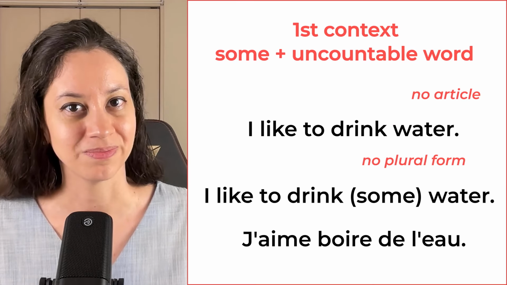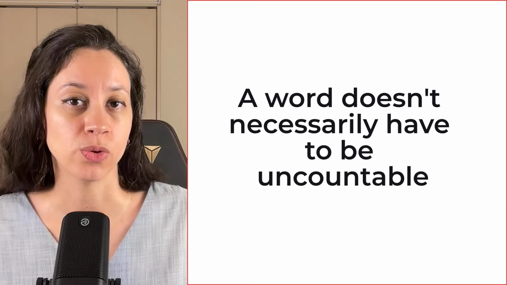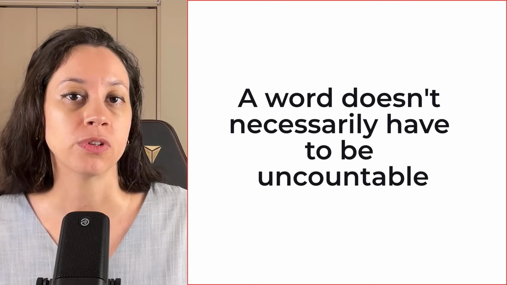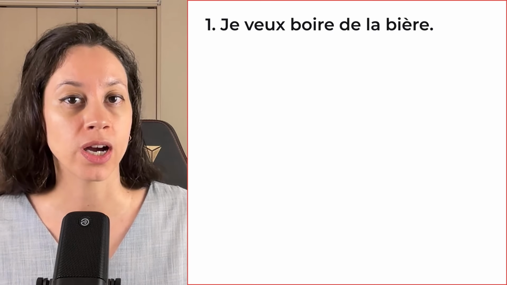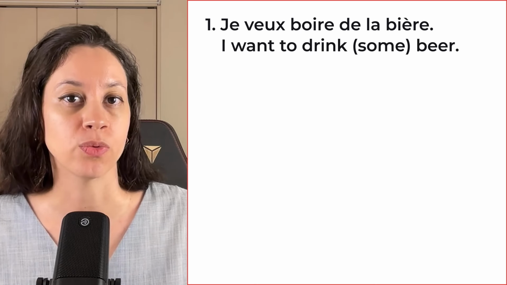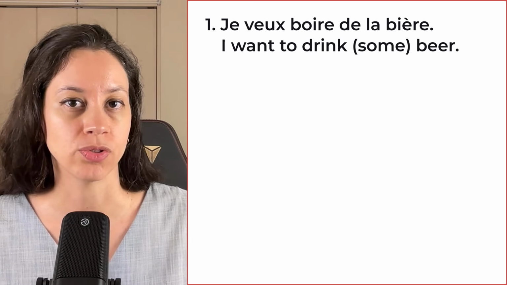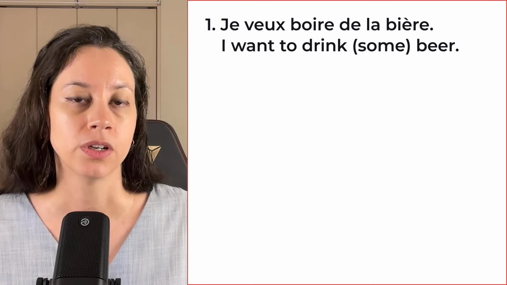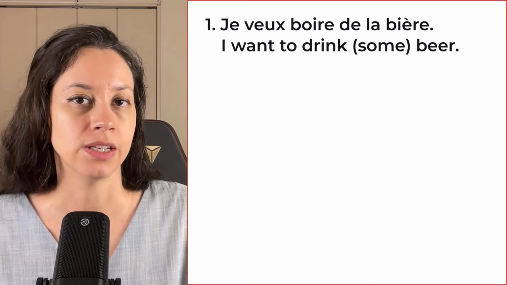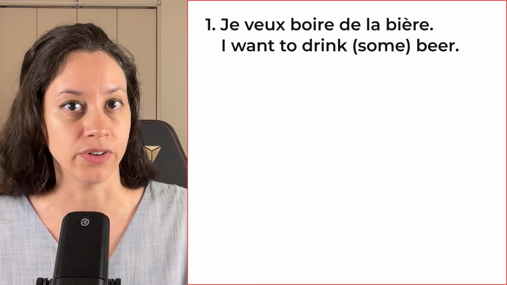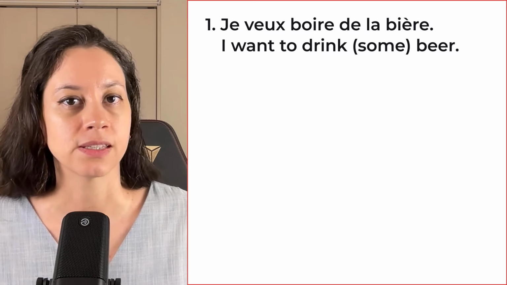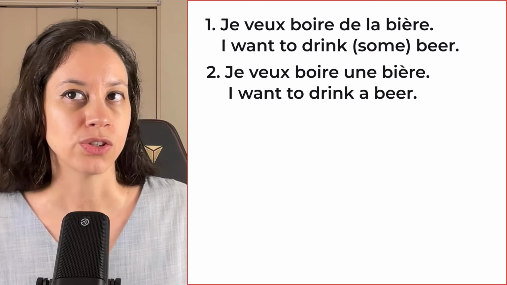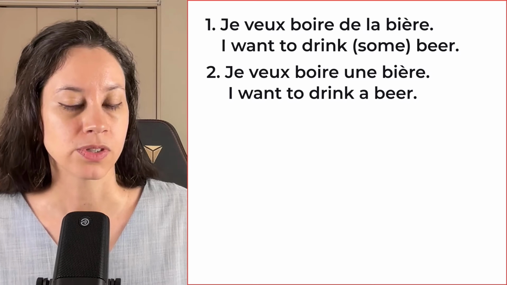I wanted to add here that a word doesn't necessarily have to be uncountable. For example, if I say now, je veux boire de la bière, it means I want to drink beer, or literally, I want to drink some beer. In that case, beer is uncountable, right? Because it doesn't have a plural form in English and doesn't use any article in front of it. But now let's say I say, I want to drink a beer. Here, I'm actually referring to a glass of beer. So it's one beer.